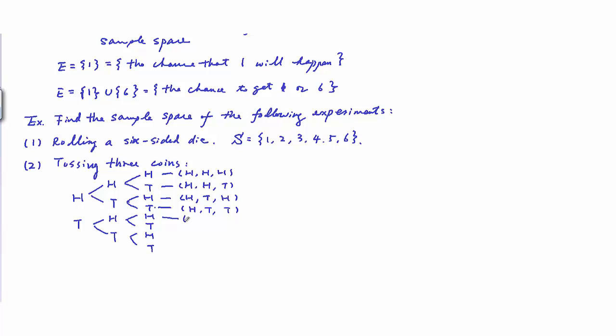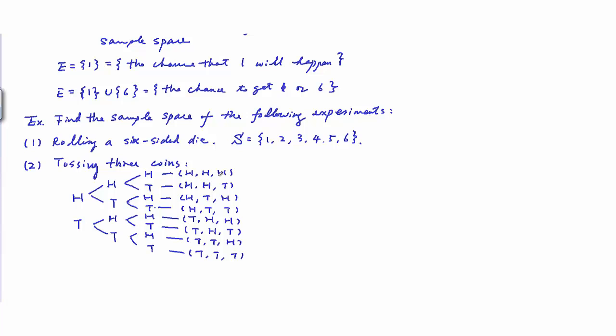And this one, you get tail, head, head. This one, tail, head, tail. And this one, tail, tail, head. And the last one, tail, tail, tail.